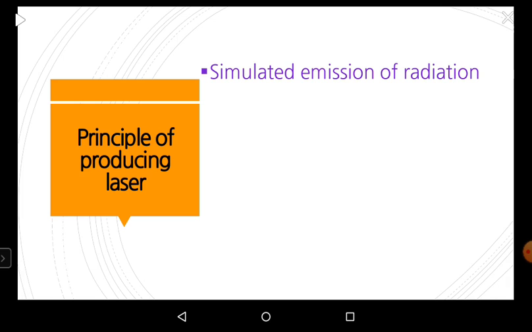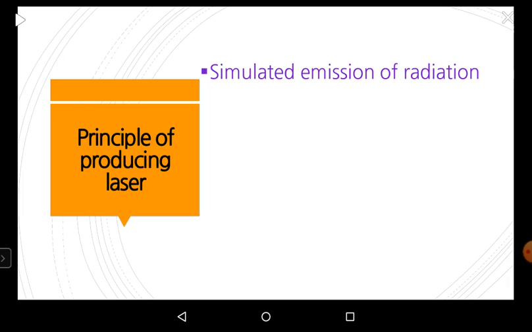Also we discussed what is spontaneous emission of radiation. I said there are two types of emissions of radiation. Number one, spontaneous emission of radiation, and two, stimulated emission of radiation. The process of producing laser is stimulated emission of radiation.